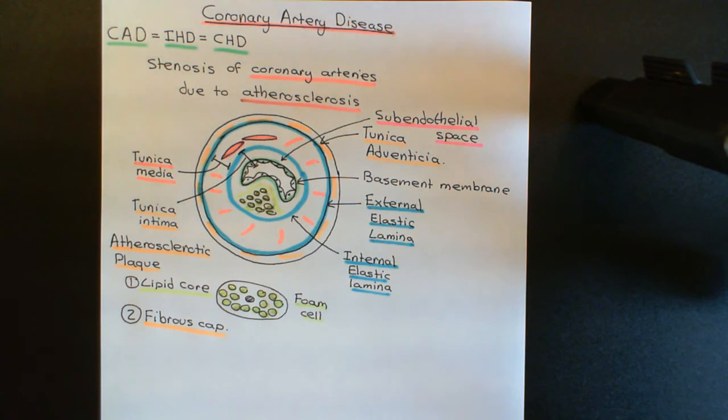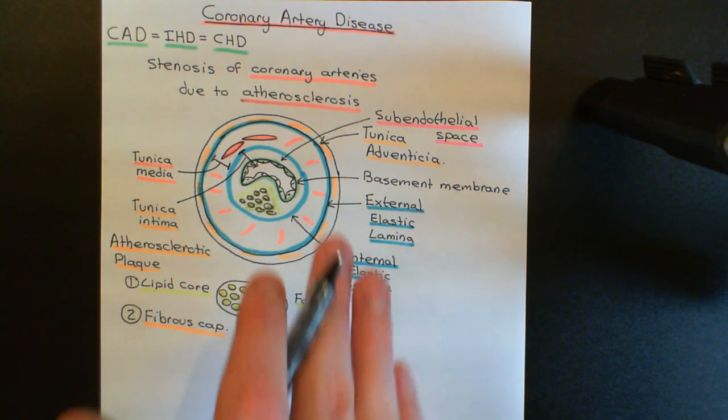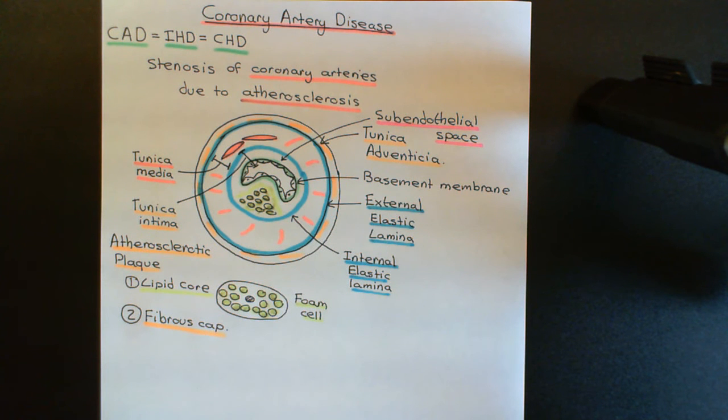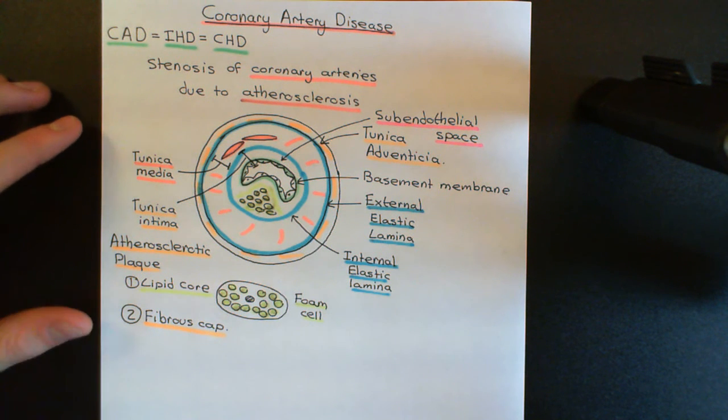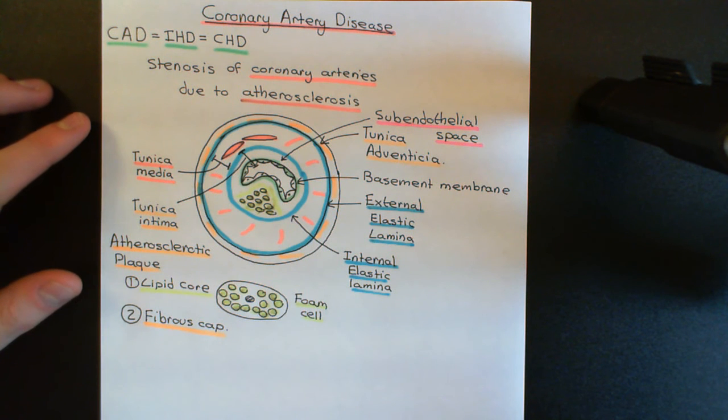It's not very solid or stable at all. So having a fibrous cap over the top of this is a good thing. It's far better to have a nice thick fibrous cap over the lipid core, as we'll see later, than having a very thin fibrous cap over the lipid core. Okay, so what actually happens then to form the fibrous cap?